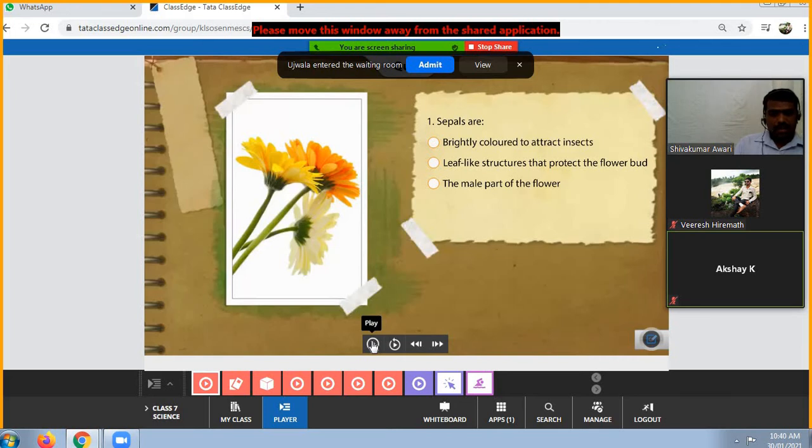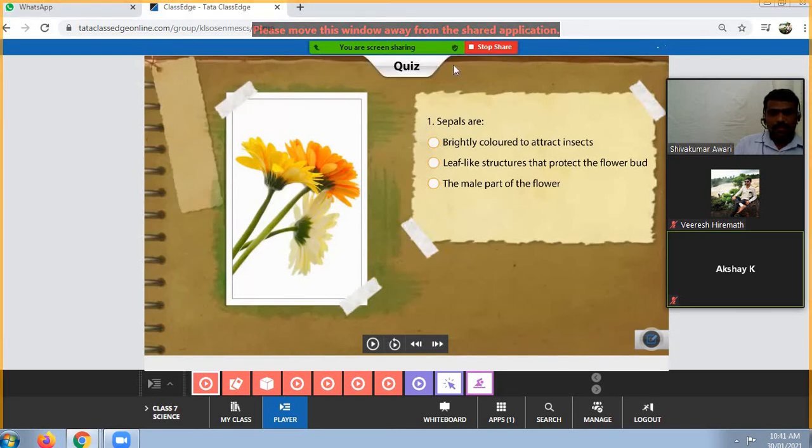Okay, first question: sepals are. Here this is nothing but a quiz. Sepals are brightly colored to attract insects, leaf-like structures that protect the flower buds, or the male part of the flower. Like this, they have given three options here. Any one of you tell me the answer, which one is correct. Here the sepals are.